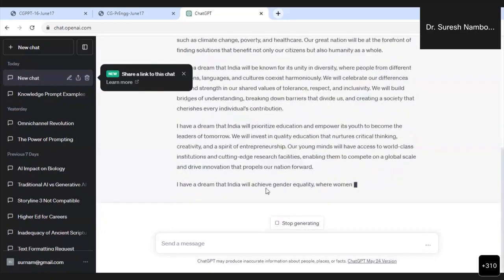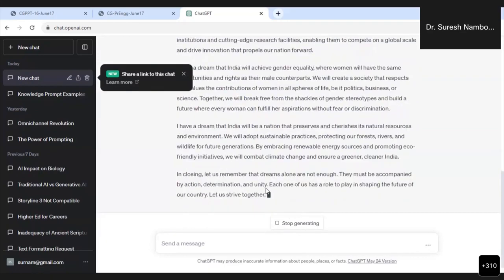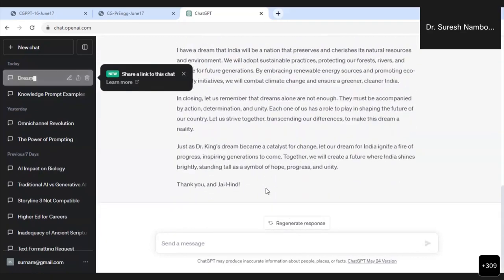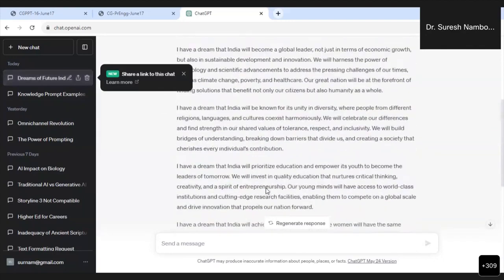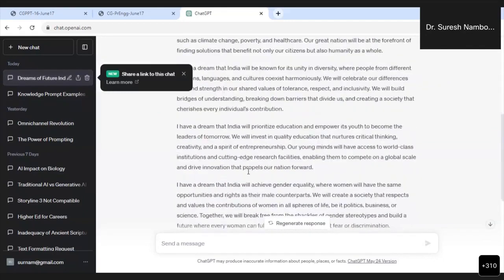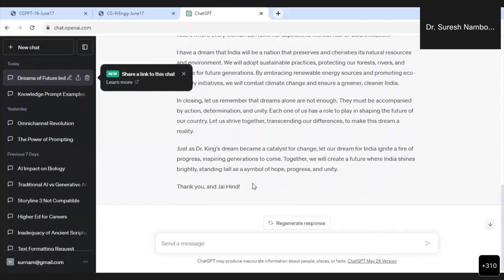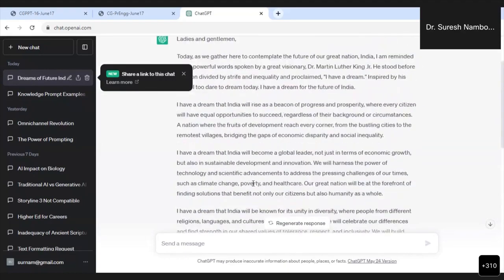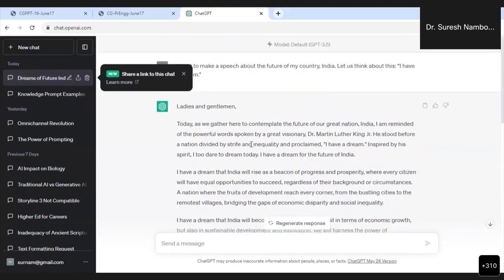Now please read this speech. It starts with "ladies and gentlemen" and ends with "thank you and Jai Hind." And it is actually made in the style of Martin Luther King's "I have a dream" speech, really adapted to the Indian situation. And what did I do? I just gave one small prompt.